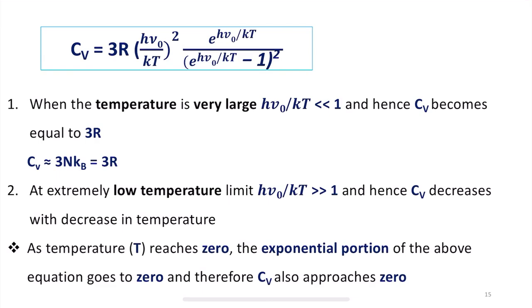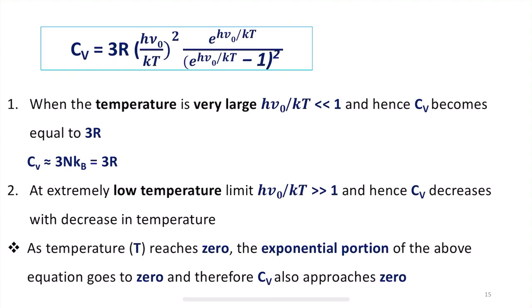In this way the postulates of Planck's quantum theory helped us to understand the heat capacity of solids in a better way than classical mechanics. The classical mechanics failed to explain the heat capacity of solids, whereas Planck's quantum theory, through Einstein's equation for the heat capacity of solids at constant volume, made it easier to understand.